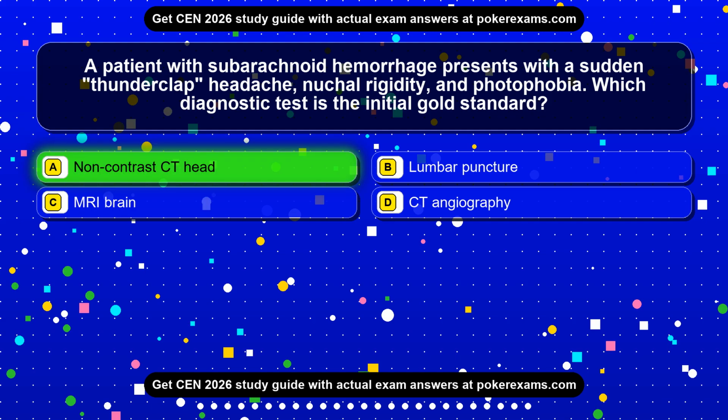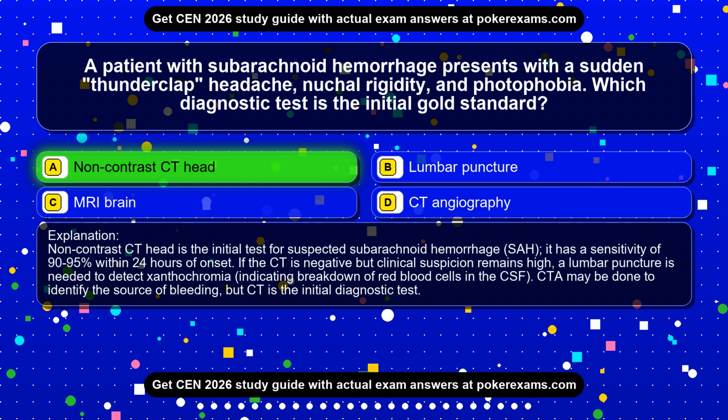The correct answer is option A. Non-contrast CT head. Non-contrast CT head is the initial test for suspected subarachnoid hemorrhage, SAH. It has a sensitivity of 90 to 95% within 24 hours of onset. If the CT is negative but clinical suspicion remains high, a lumbar puncture is needed to detect xanthochromia, indicating breakdown of red blood cells in the CSF. CTA may be done to identify the source of bleeding, but CT is the initial diagnostic test.